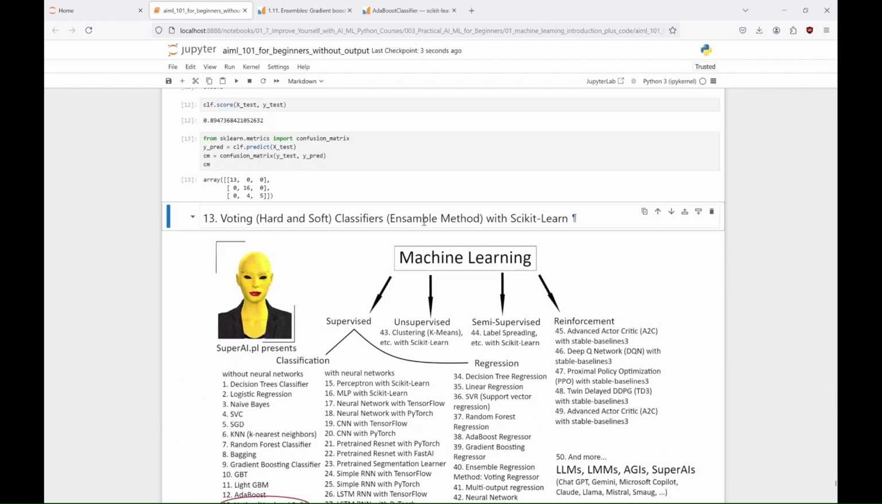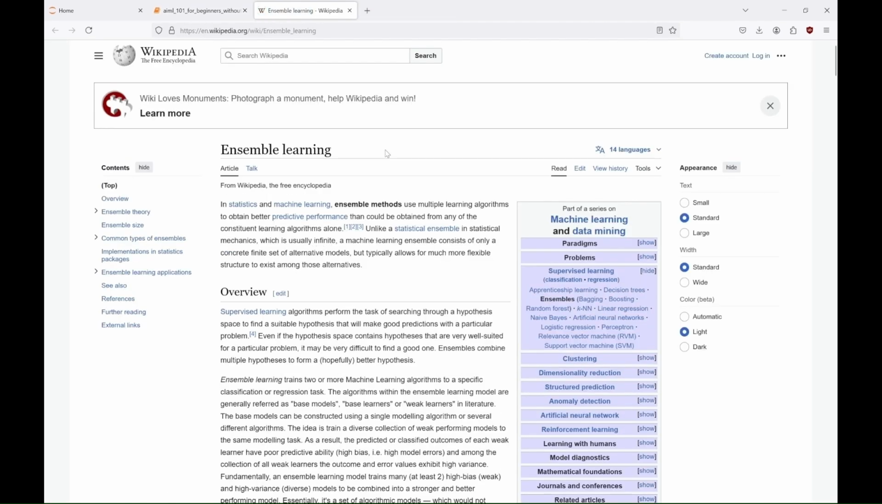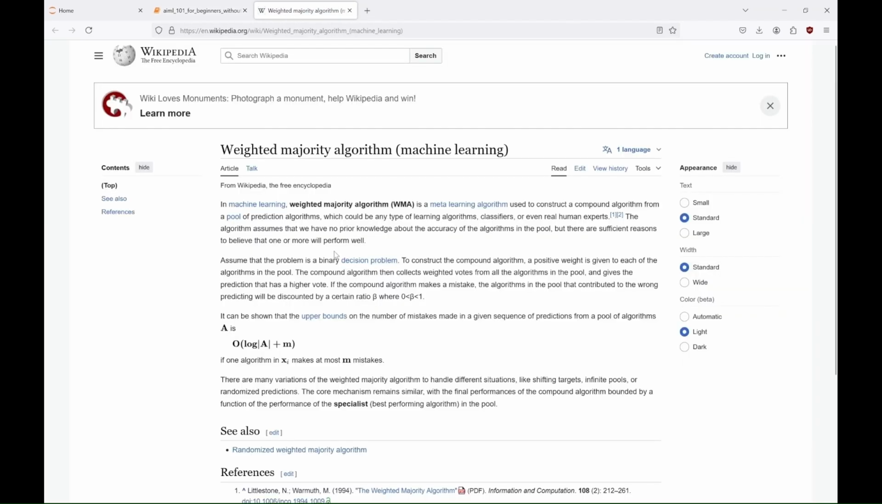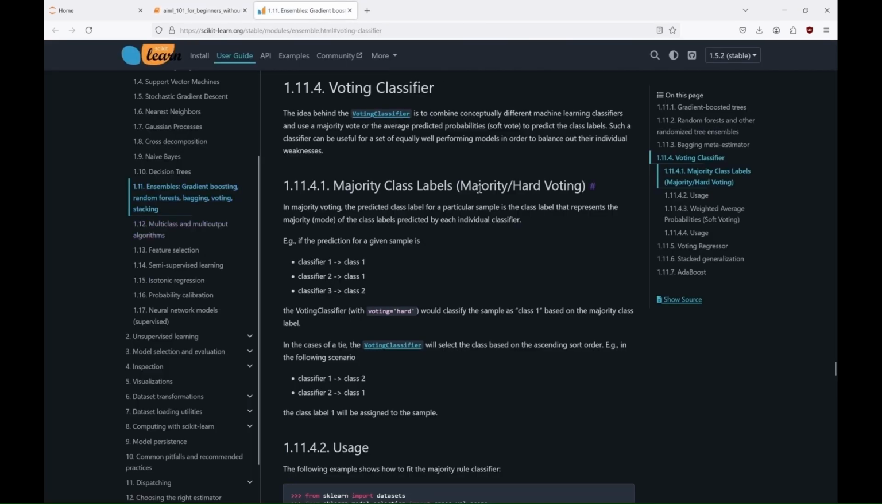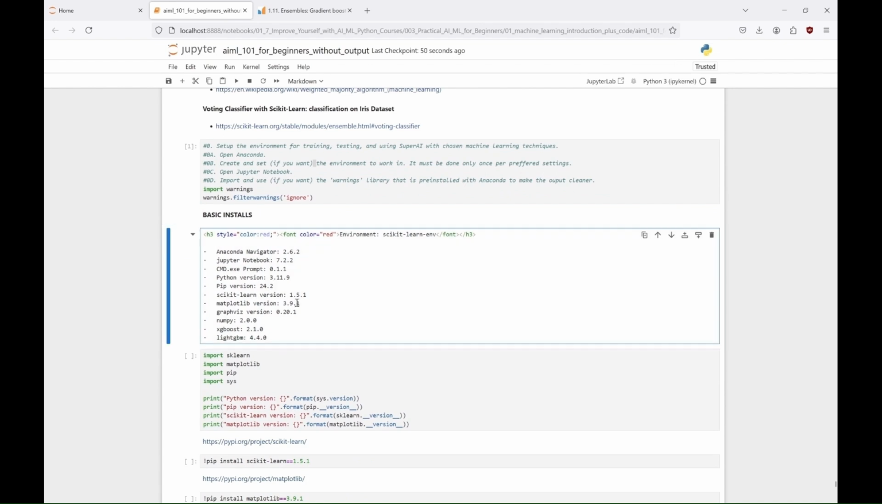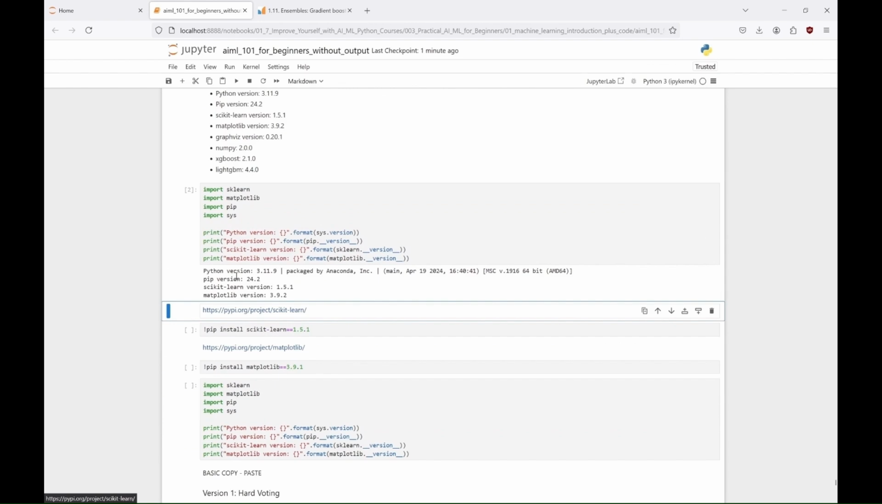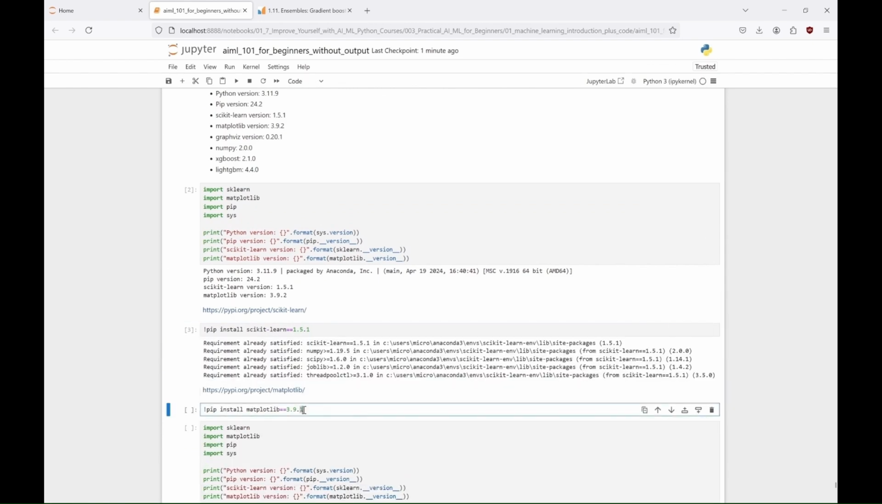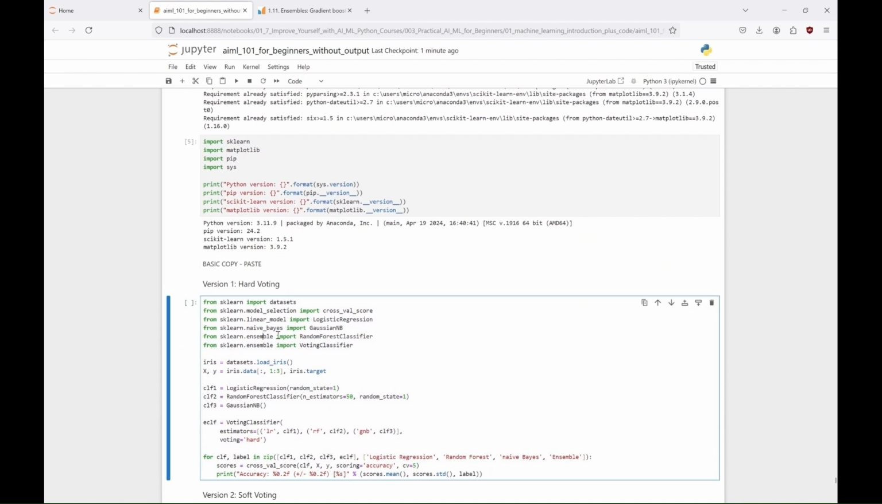Now, let's go to voting. Voting classifiers are ensemble methods that combine multiple models to enhance prediction accuracy. In hard voting, each classifier in the ensemble predicts a class, and the final prediction is the majority vote. In soft voting, each classifier predicts class probabilities, and the class with the highest average probability is selected. Hard voting is useful when classifiers only output discrete labels, while soft voting is more effective when classifiers provide reliable class probabilities. The voting classifier class in Scikit-learn allows you to implement both types of voting.